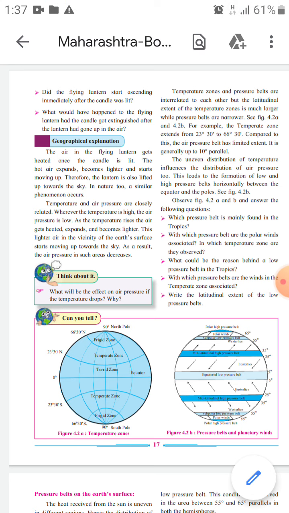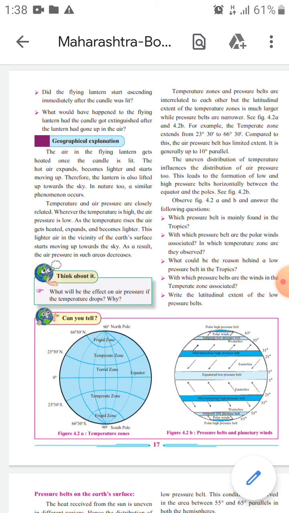Temperature and air pressure are closely related. Whenever the temperature is high, the air pressure is low. As the temperature rises, the air gets heated and expands and becomes lighter. And this lighter air in the vicinity of the earth's surface starts moving up towards the sky, and as a result the air pressure in such areas decreases. Okay, that is the geographical explanation about how temperature and air pressure are closely related.